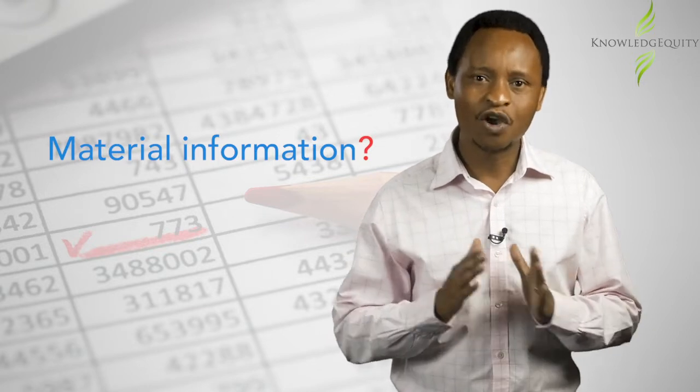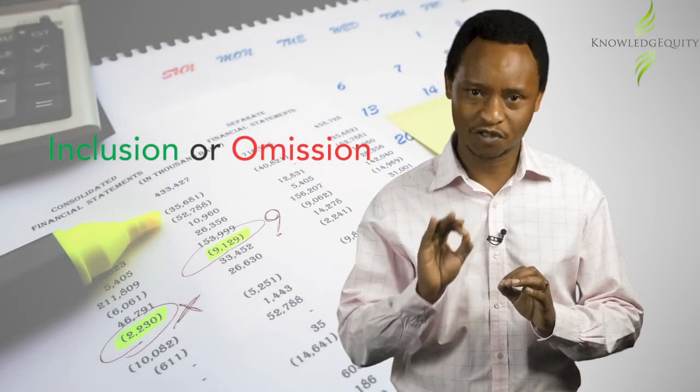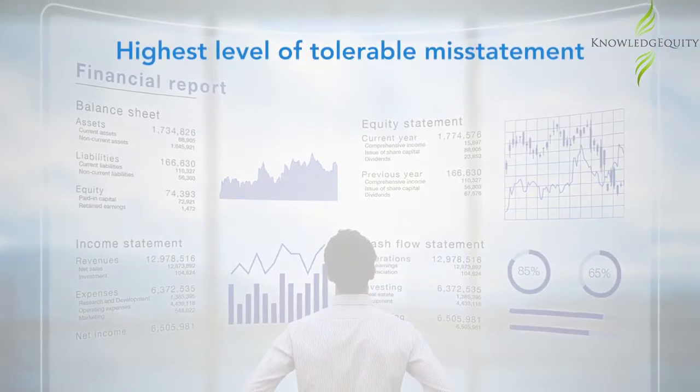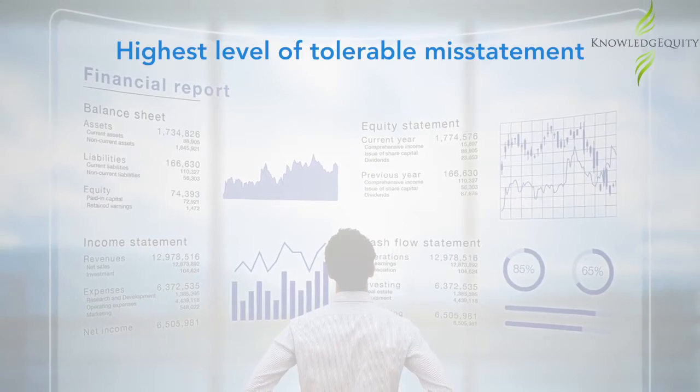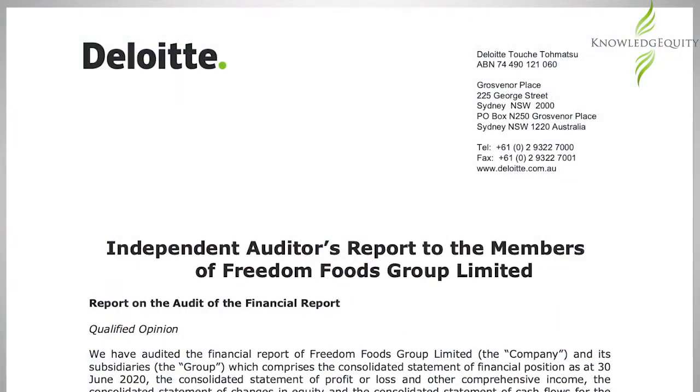An item or issue is considered to be material if its inclusion or omission can influence the economic decision of a user of the financial statements. For audit purposes, materiality is therefore the highest level of misstatement that can be tolerated by users of the financial statements. Misstatements beyond the overall materiality threshold will result in the auditor concluding that the financial statements are not fairly stated. Unfortunately, there is no universally agreed formula or criteria for determining the materiality threshold. It therefore involves the exercise of professional judgment.